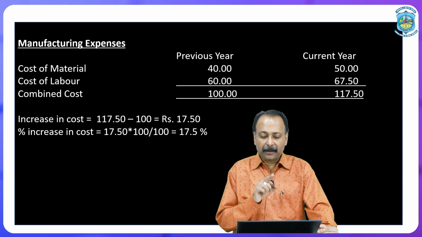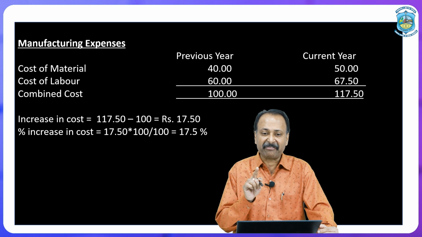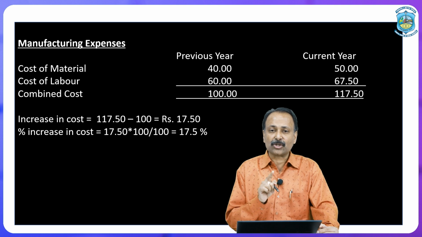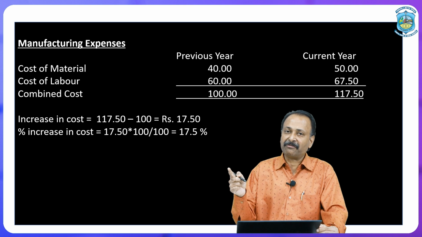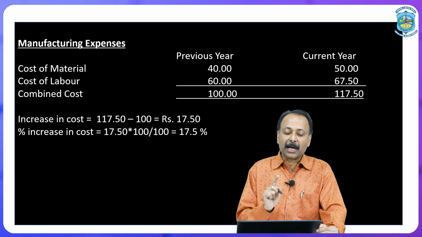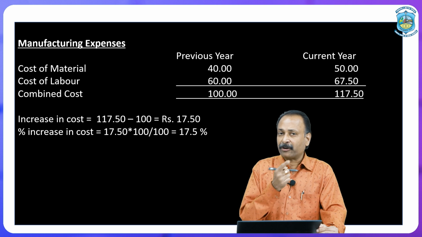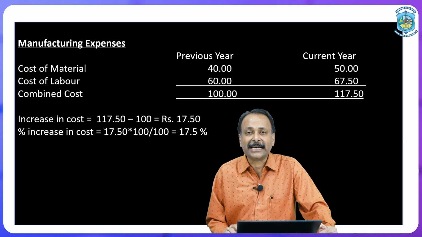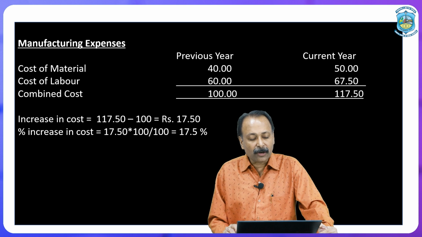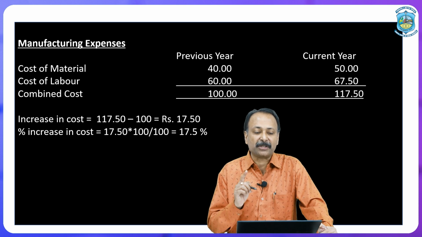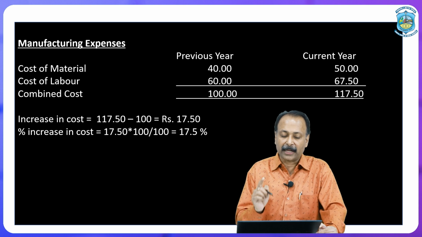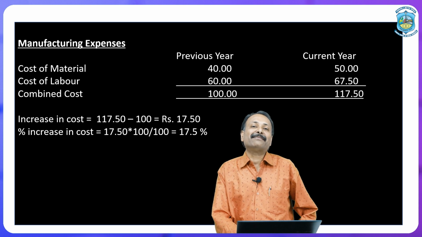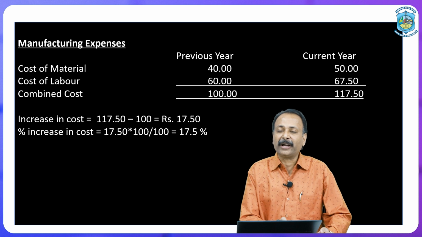See, previous year the cost of material per fan is 40 rupees, now it is 50 rupees. Previous year the cost of labor is 60 rupees, now it is 67.50 paisa. The total of material and labor for the past 6 months is 100 rupees. Now the total for the current year is 117 rupees 50 paisa. So there is an increase of 17 rupees 50 paisa per fan or per unit. What is the increase in percentage? 17.50 multiplied by 100 divided by 100, the amount is 17.5%.